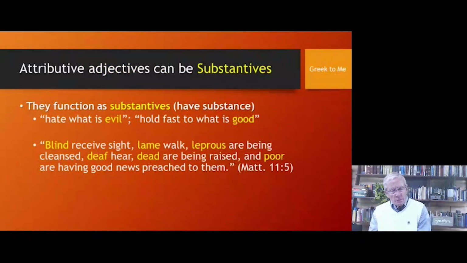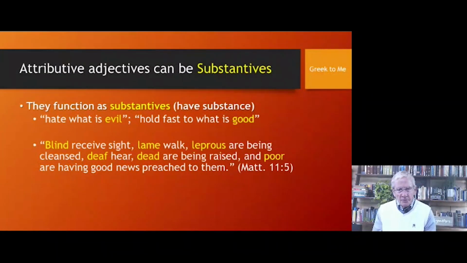So let's talk a little bit more about the substantives. Substantives have substance. For example, in Paul's words, hate what is evil, hold fast to that which is good. So you'll see evil there and good. These are neuter, but they refer to evil things and good things.